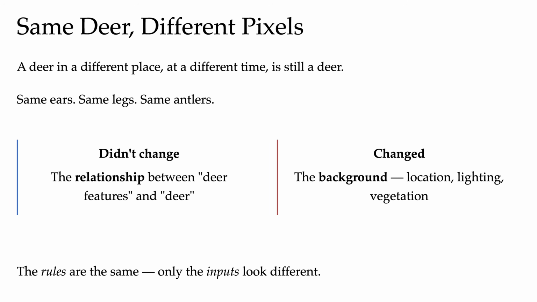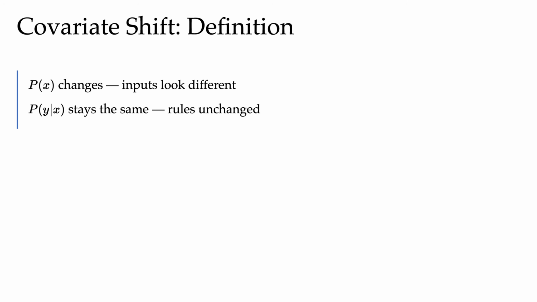And if the rules are the same, then intuitively, all we need to do is help the model see the new pixels as just another flavor of deer, not a completely alien input. And this shift is called covariate shift. Covariate is just a fancy word coming from the statistics community for input variable. The covariates, the features, they shifted.